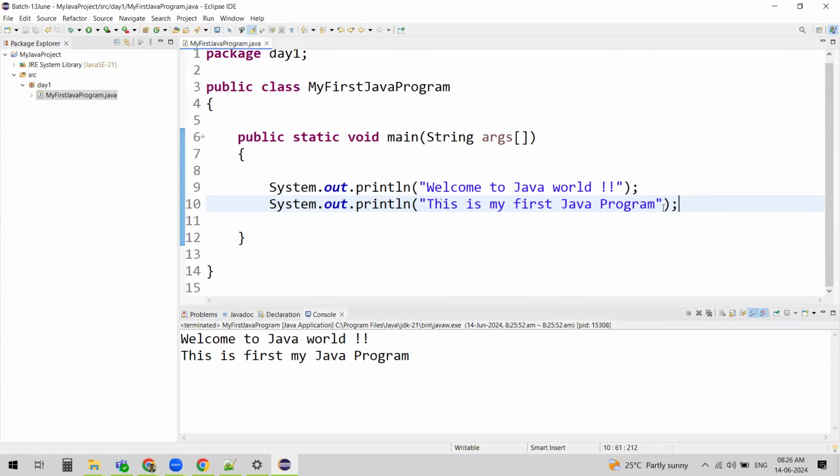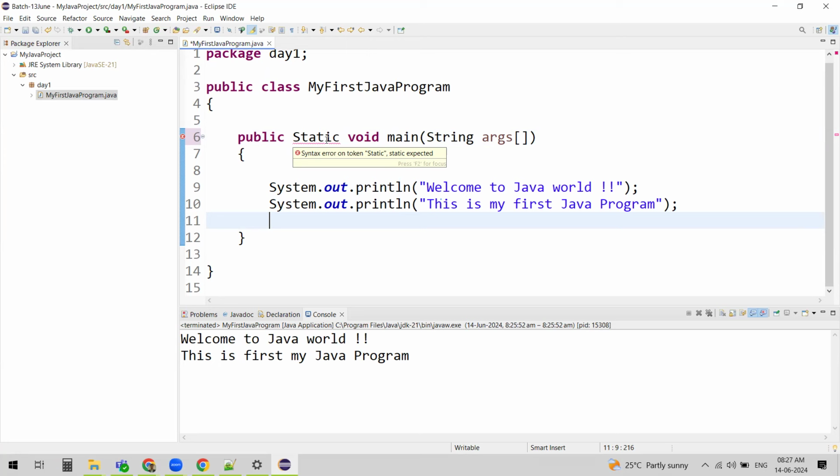If you make any mistakes, I'm going to show you how the IDE helps. Say for example, this static. By mistake, I have given an uppercase S instead of lowercase s. If you see here, it didn't turn into maroon color. It says syntax error on token static. It also suggests static expected. So the S letter has to be in lowercase, is what it is saying.